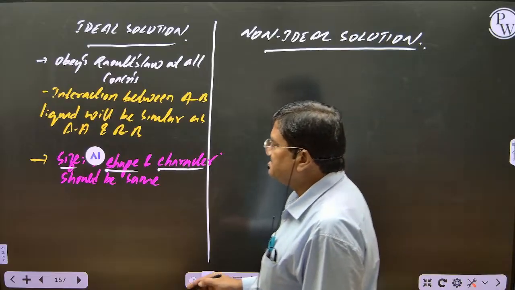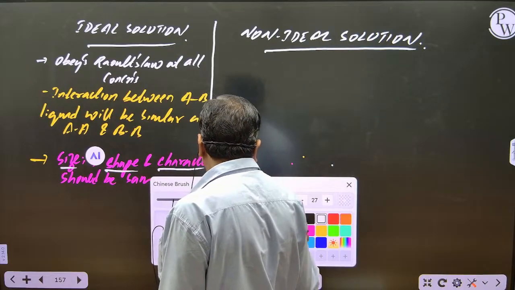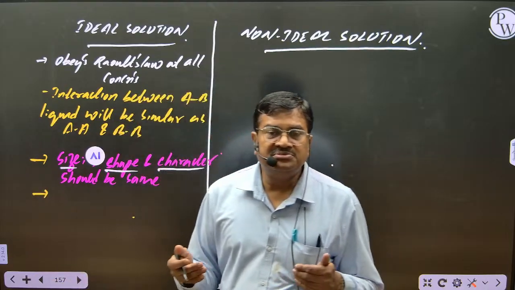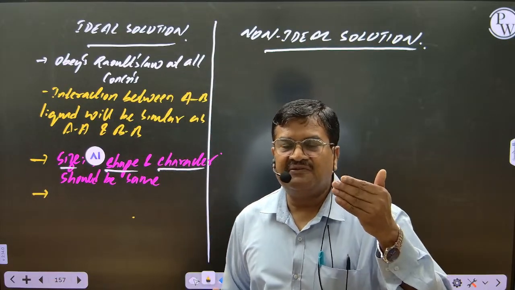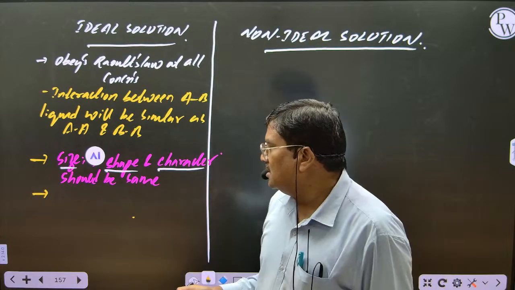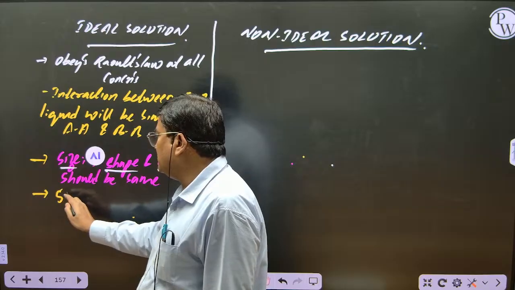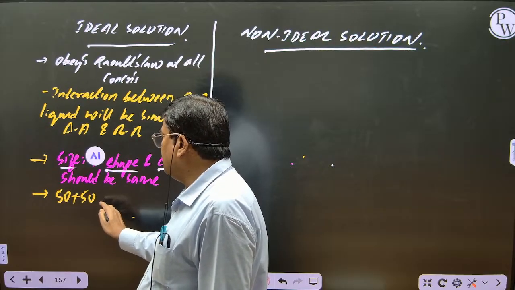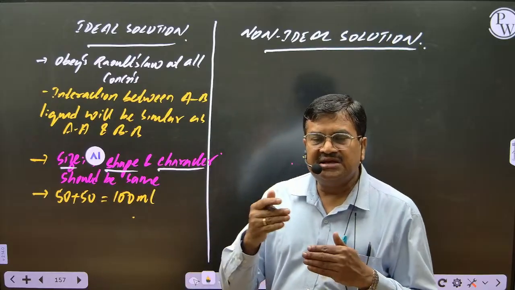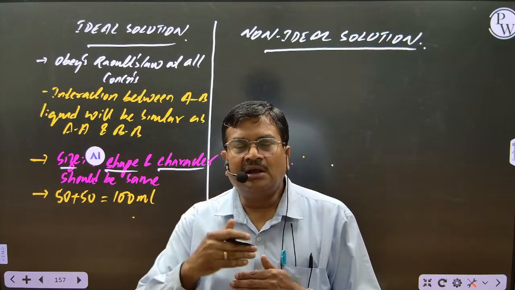Now coming to the next point. Now tell me, students, what will be volume change of mixing? Suppose 50 ml of A liquid, 50 ml of B liquid I have added. Will it be exactly 100 ml or not? That means neither increase in volume nor decrease in volume.